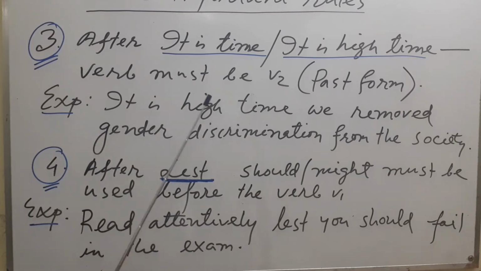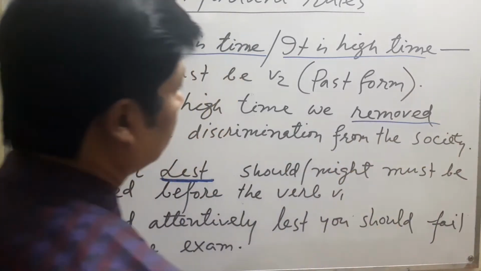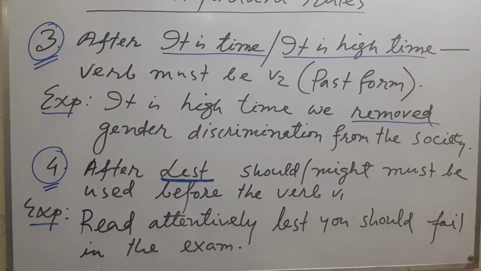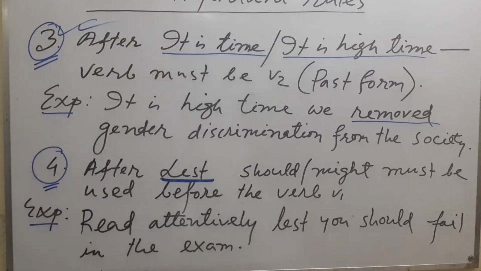It is high time we removed gender discrimination from the society. Look at the verb, it is of past form. This is a very important rule, dear learners. You should remember that.